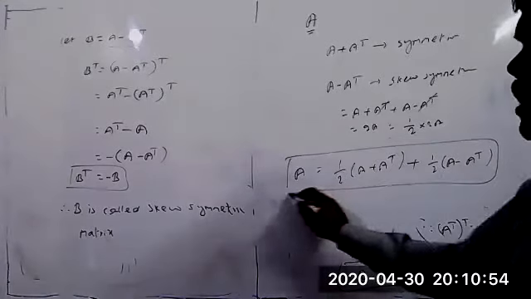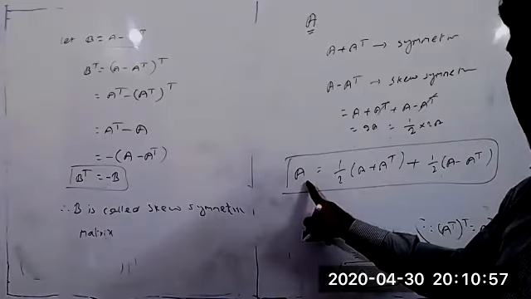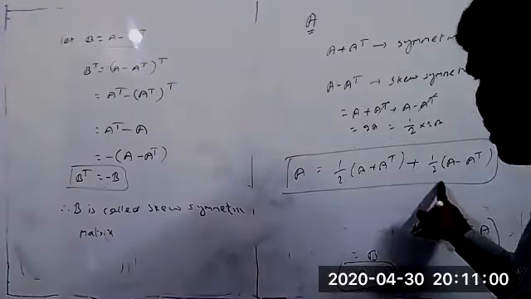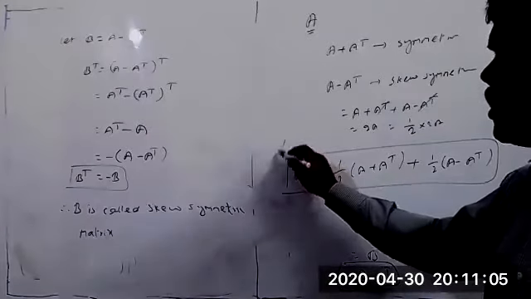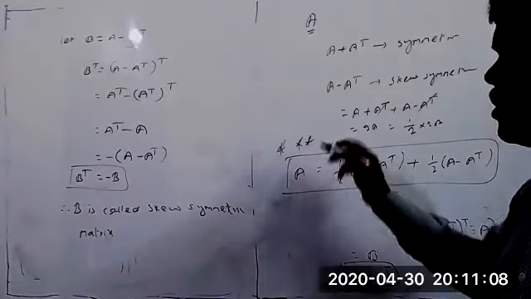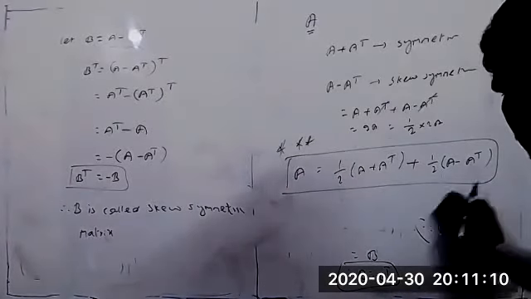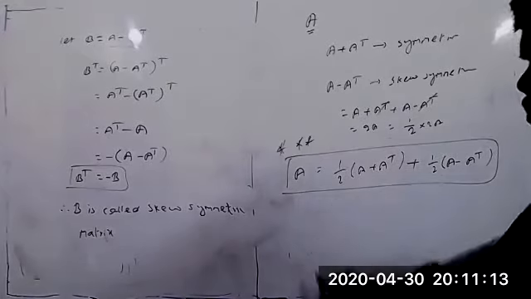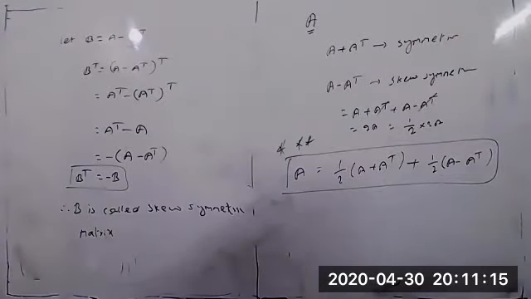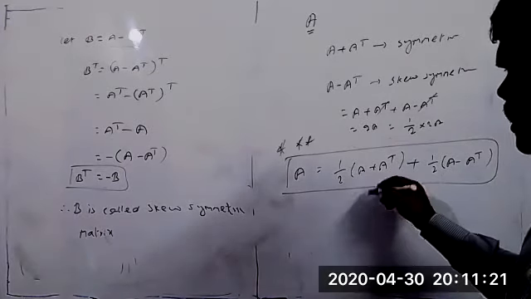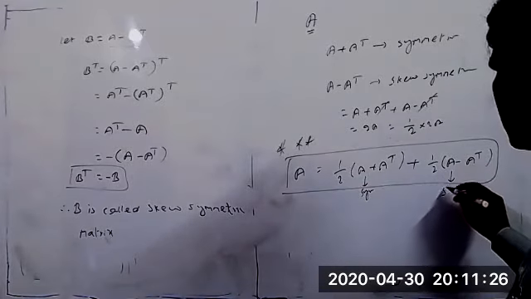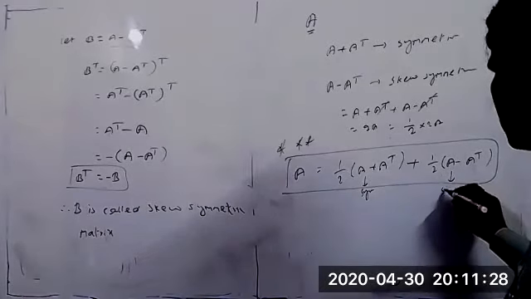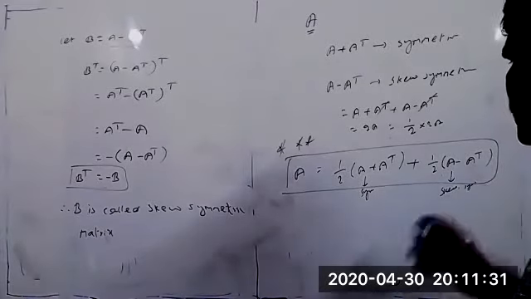That means every square matrix can be expressed as the sum of a symmetric and a skew symmetric matrix. This condition is more important, and based on it we will get a few questions now. A equals half into A plus A transpose plus half into A minus A transpose. Here, half of A plus A transpose we call a symmetric matrix, and half of A minus A transpose we call a skew symmetric matrix. Remember that one.